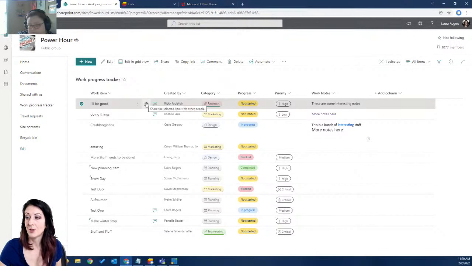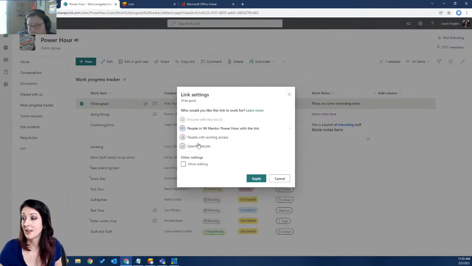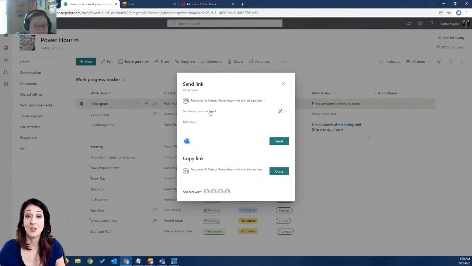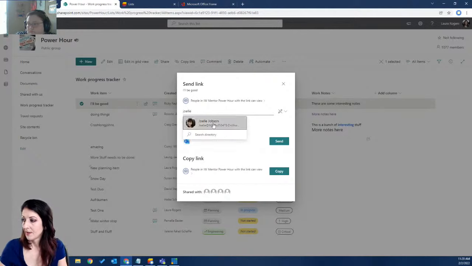So I can click the little share box here, and this looks similar to what you're used to with sharing documents. So I can decide who'll be able to see this, and I'll say people that have the link, people with existing access, specific people. Again, that's the same interface that you're going to have just with sharing other things in SharePoint and Teams. I'll just share that with Joelle.